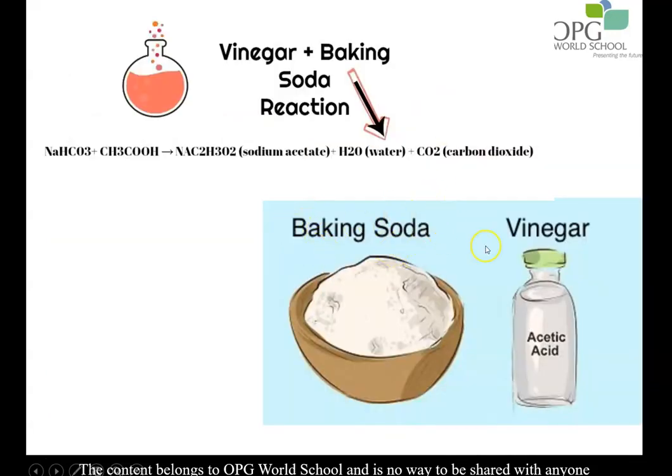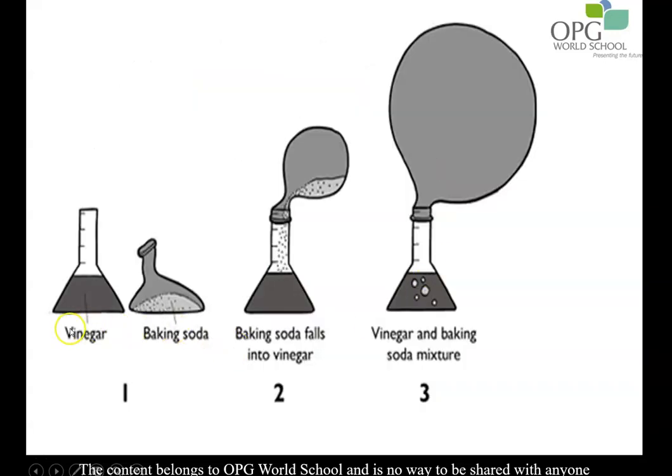Similarly, if you take baking soda and vinegar and mix them, you will get new substances and the release of carbon dioxide bubbles. That is why baking soda is put in cakes, so that carbon dioxide is released and the cake batter will rise on heating. If you put a balloon over the mouth of the reaction between baking soda and vinegar, this balloon is going to get filled up with carbon dioxide gas and become bigger in size, proving that a new substance is getting formed by the reaction of baking soda and vinegar.